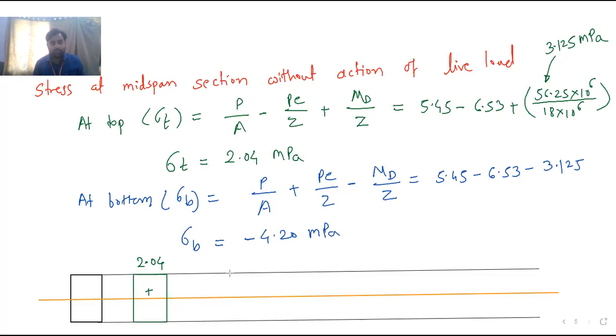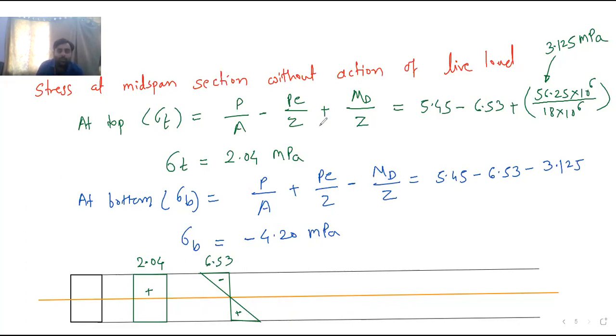Next, I will draw the baseline first. This is the baseline, that is the stress due to eccentricity, P e by Z. It is minus and plus. Okay. So at top it is minus. At bottom it is plus. So this is 6.53. At top minus, at bottom plus. Here also you can write the values at the bottom and also give the name. I don't have the space, that is why I have not added it over here.